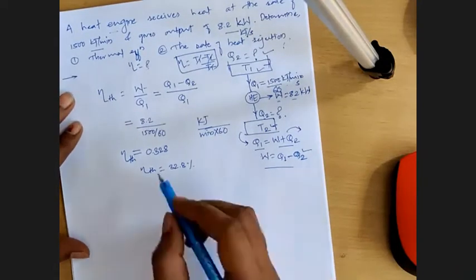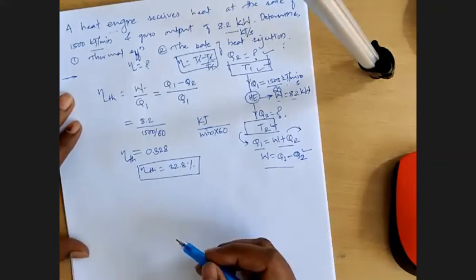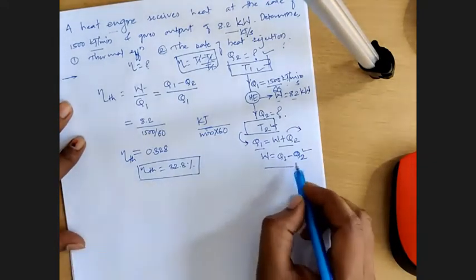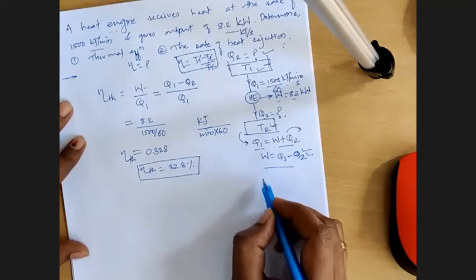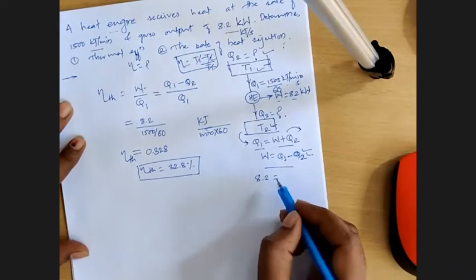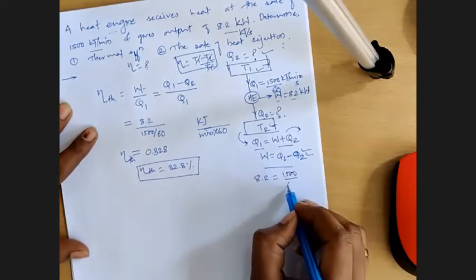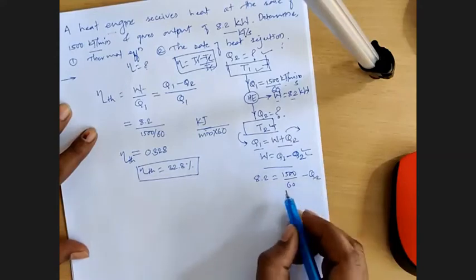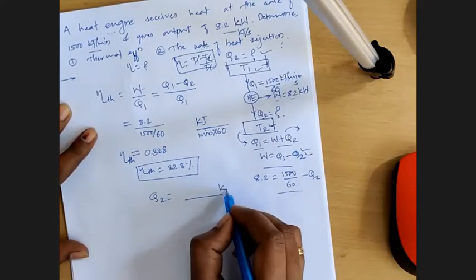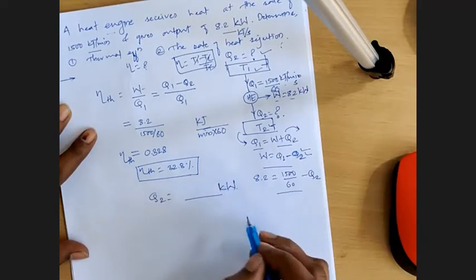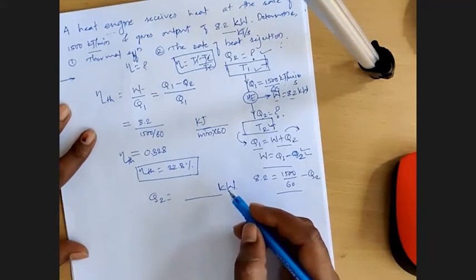Okay, very good. I have also got the same answer. Now this is the first thing that was asked to calculate. Now the second thing is Q2. We already have relation W is equal to Q1 minus Q2. W is 8.2 is equal to Q1, which is again 1500 by 60, minus Q2, and from here calculate Q2 and let me know what you get in terms of kilowatt or kilojoules per second. Calculate this one and be ready with the answer.